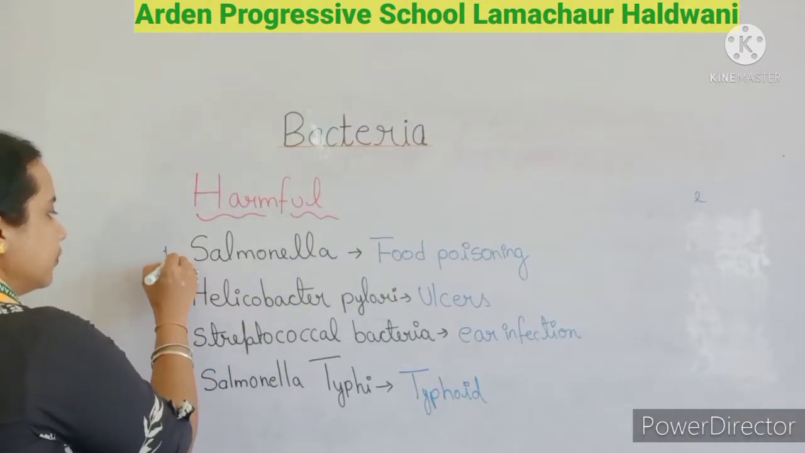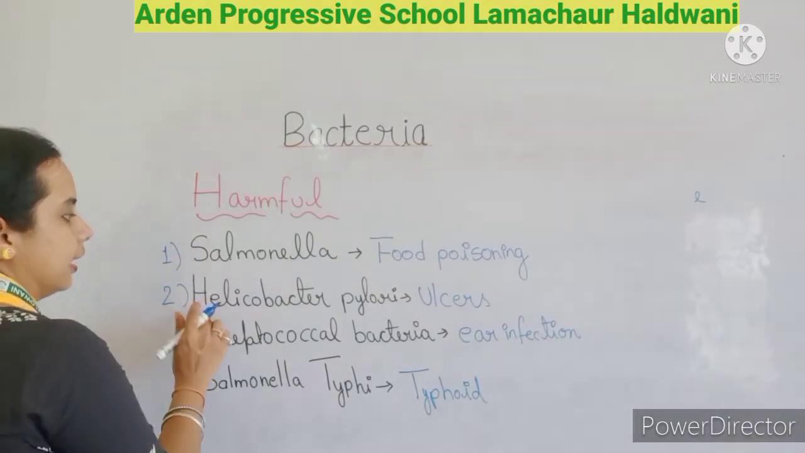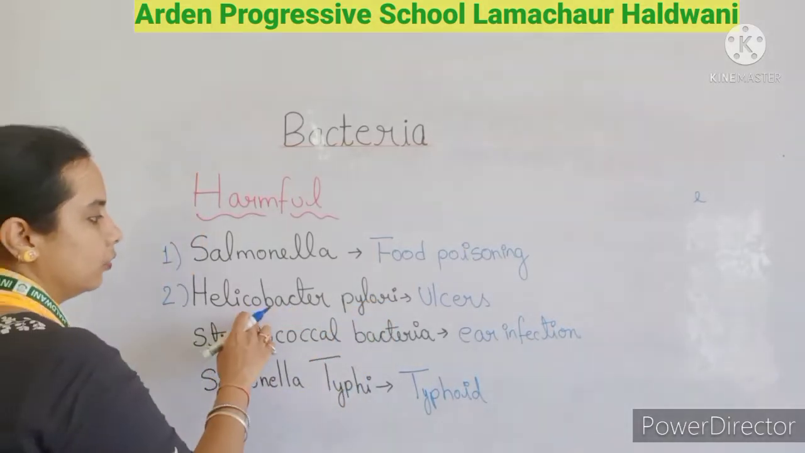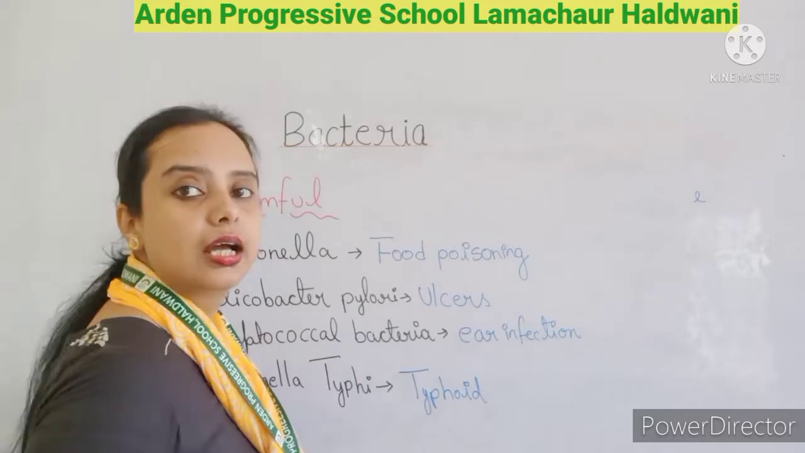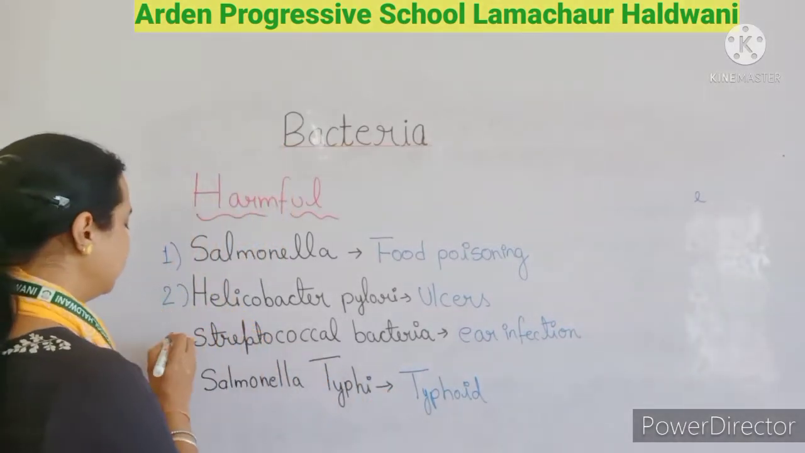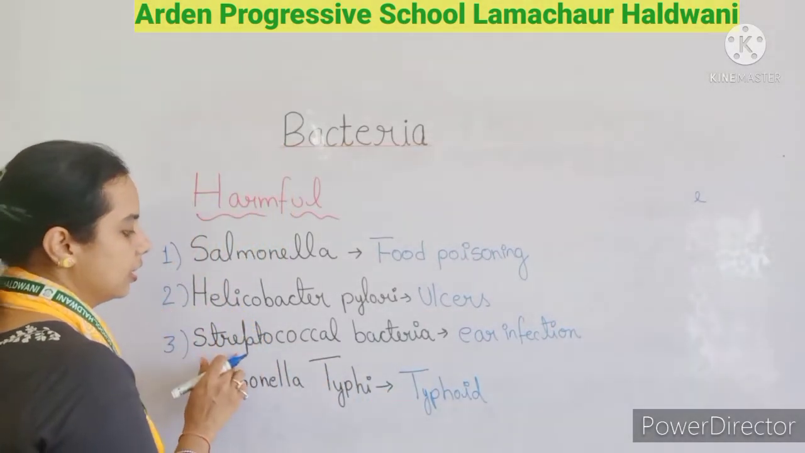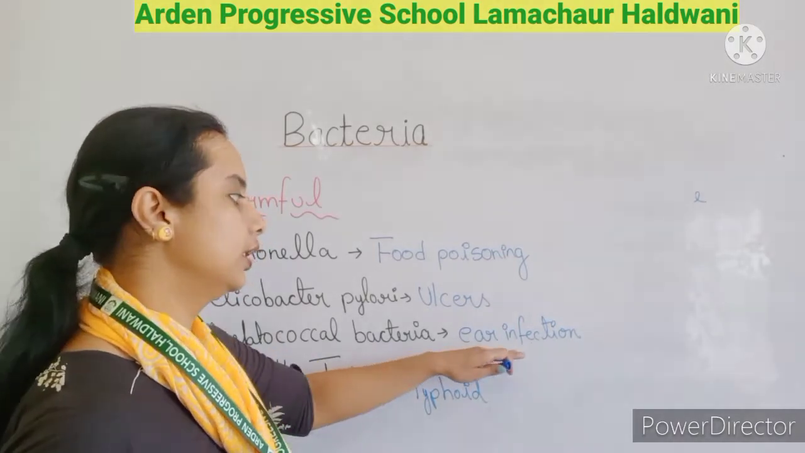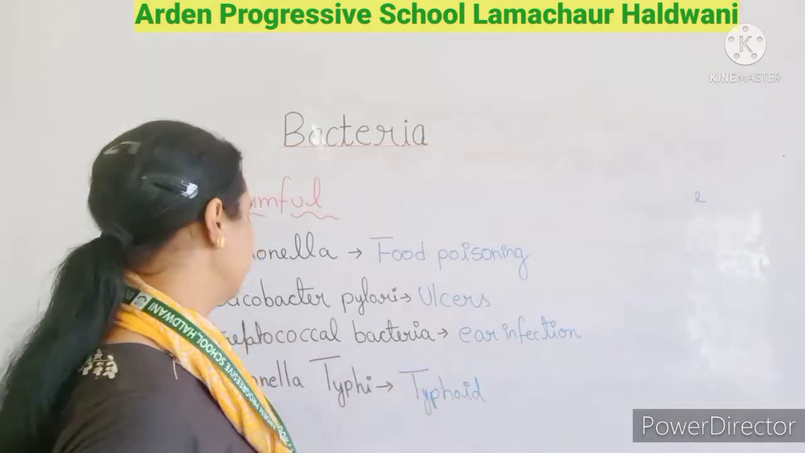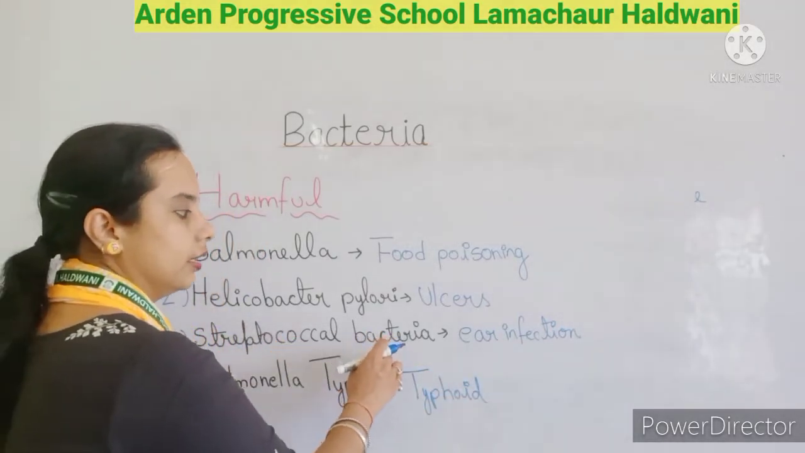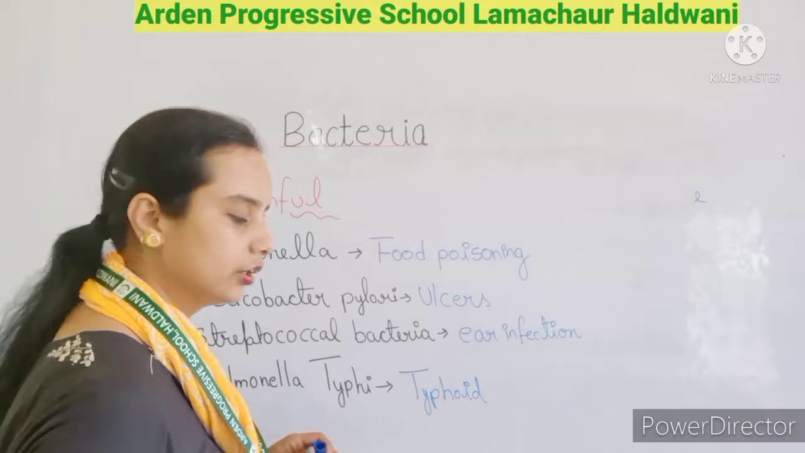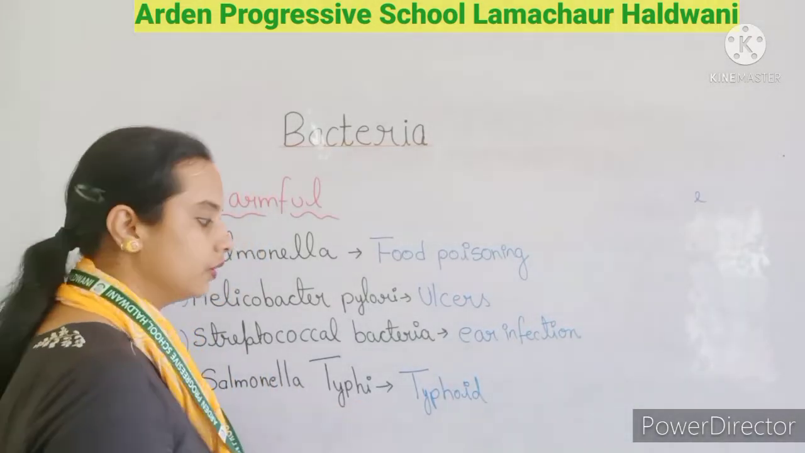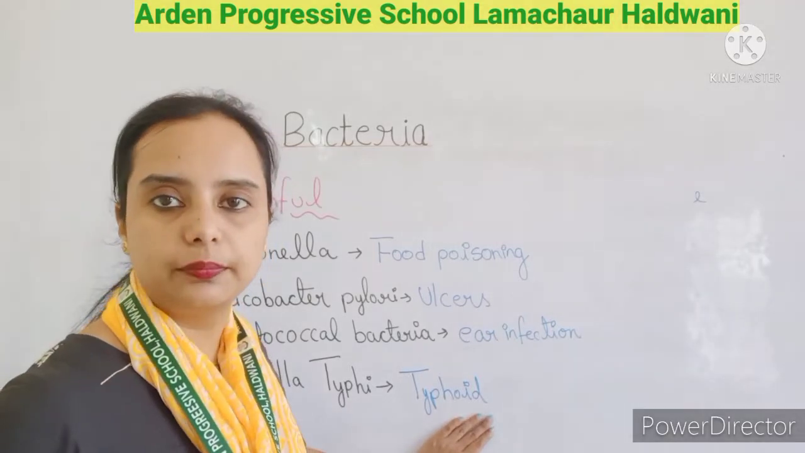Now the second one is Helicobacter pylori, which causes ulcers. The third is Streptococcal bacteria, which causes ear infections, and the fourth one is Salmonella typhi, which causes typhoid.